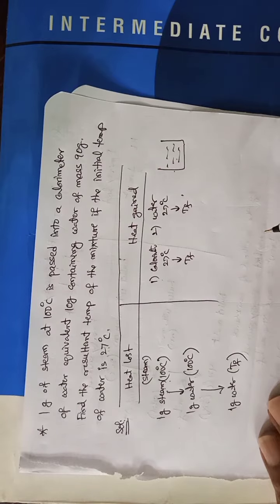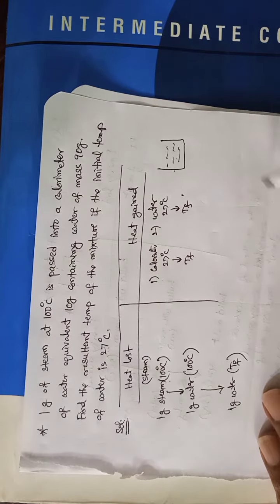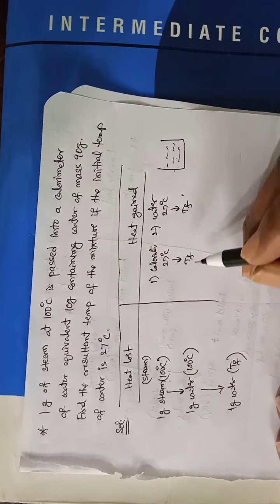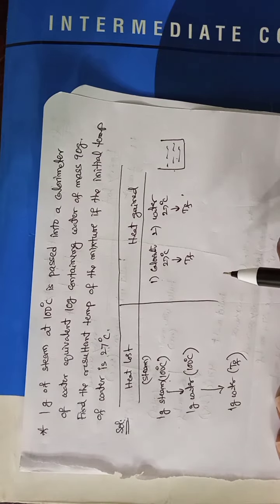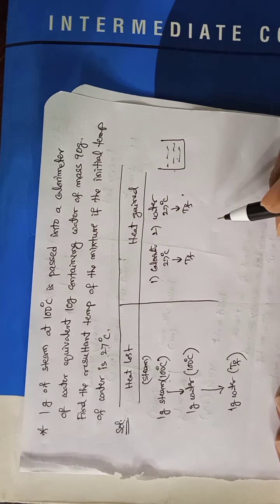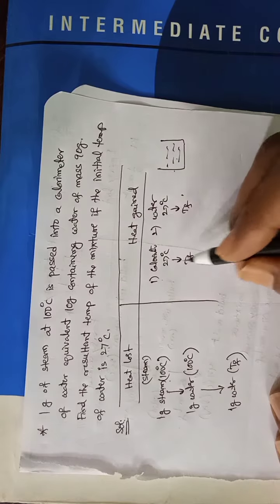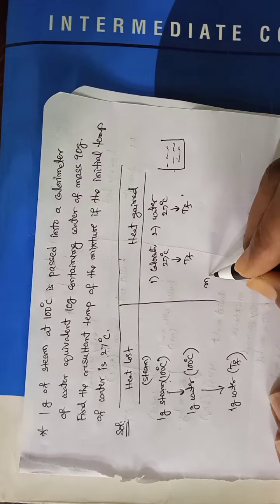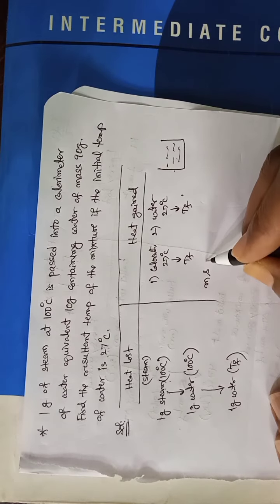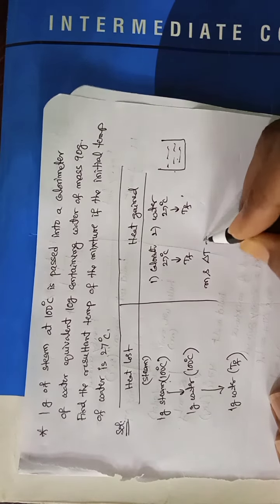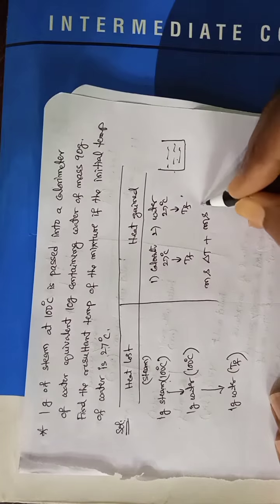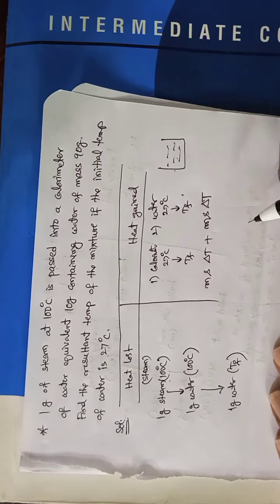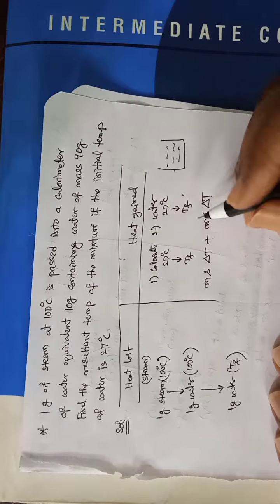Both reach a final temperature. Here there is no change of state, therefore there is only change in temperature. So the formula used is ms delta T. So here we write ms delta T plus here also ms delta T. This is water.